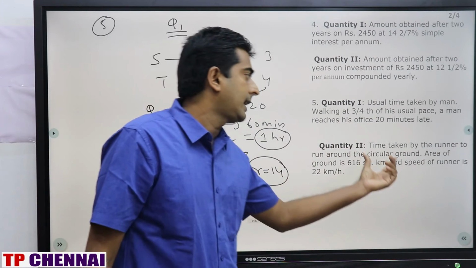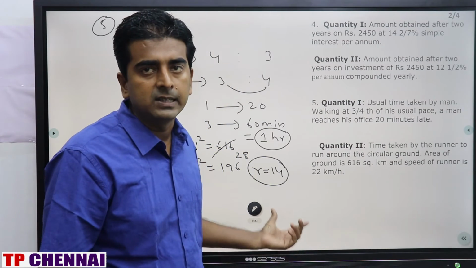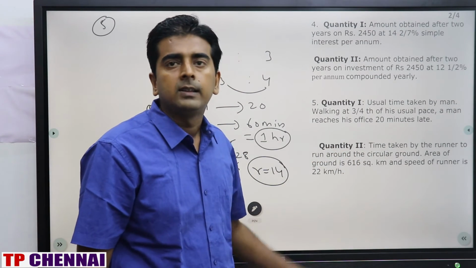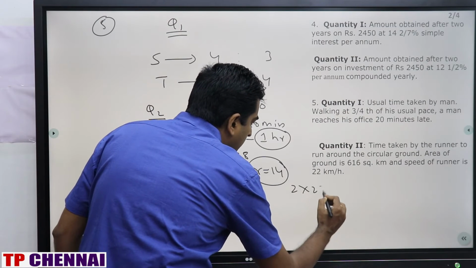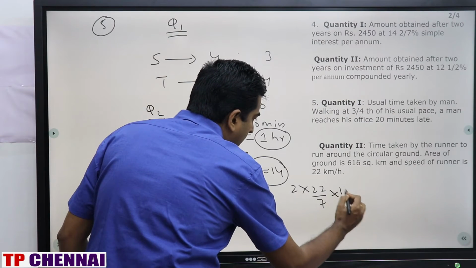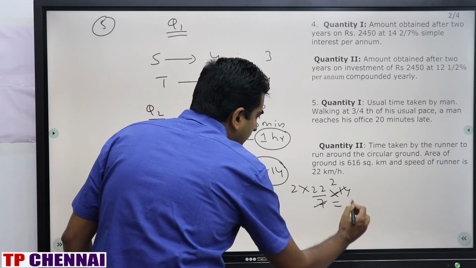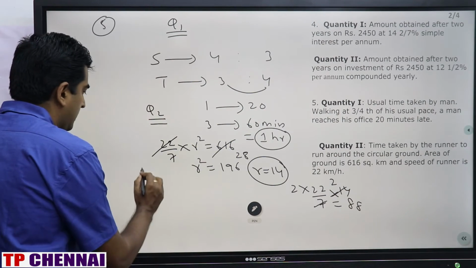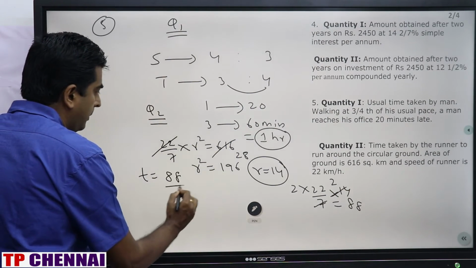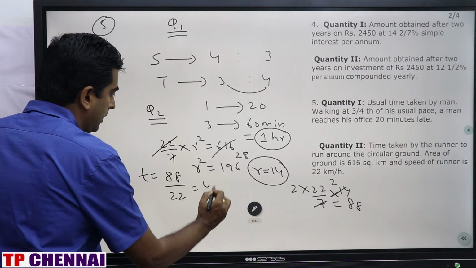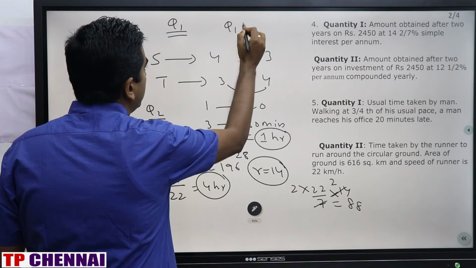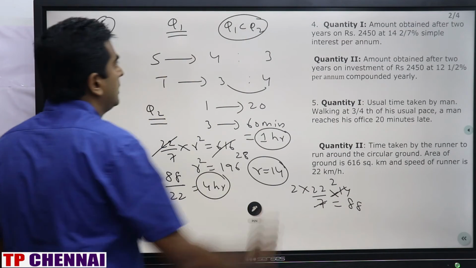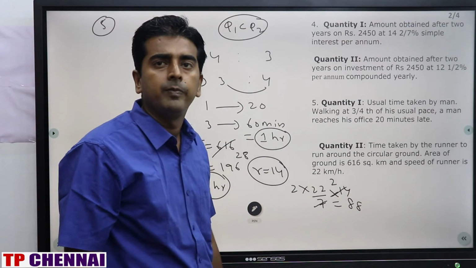Now we need to calculate time. For that we have to calculate distance. Distance is nothing but the circumference of a circle, which is 2 pi r. So 2 into 22 by 7 into 14. What is the answer? 88. So time is equal to 88 by 22. What is the answer? 4 hours. Quantity 1 is 1 hour, Quantity 2 is 4 hours. So Q1 less than Q2. Clear?